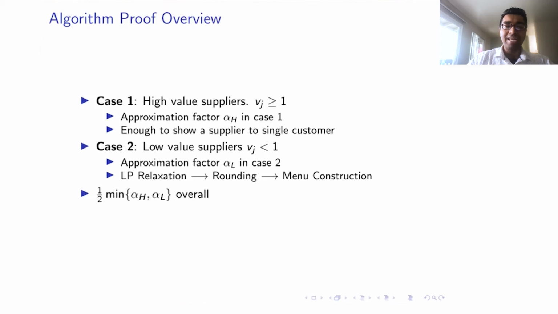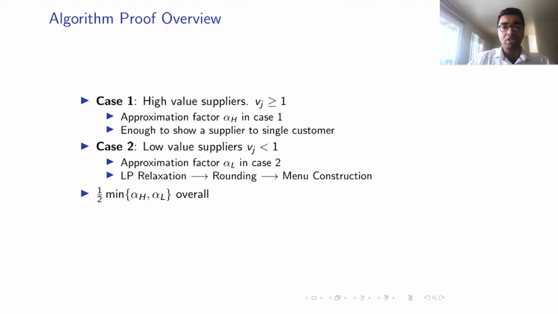So the general idea is we consider two different regimes. We consider the case of high value suppliers and low value suppliers. Suppliers are said to have a high value if their value is more than 1. One is taken because it is the outside score of the customer. Now we also make another assumption that the outside score of all the suppliers is greater than 1. By making this assumption, we lose a factor of half.